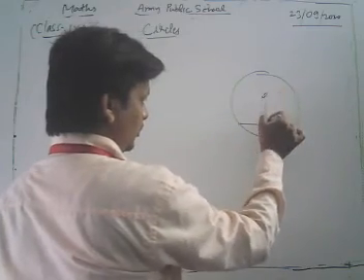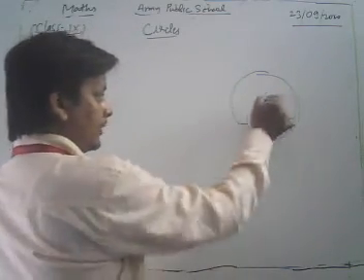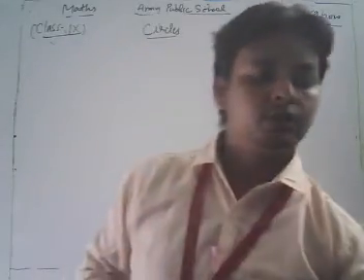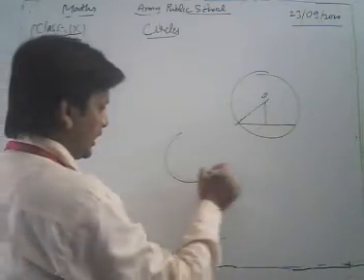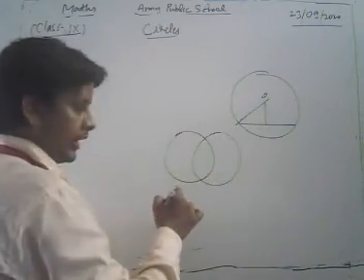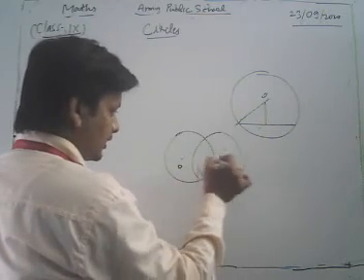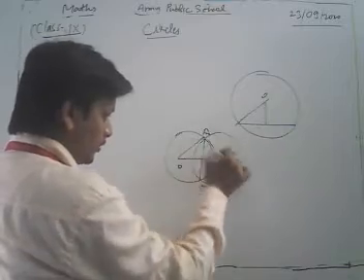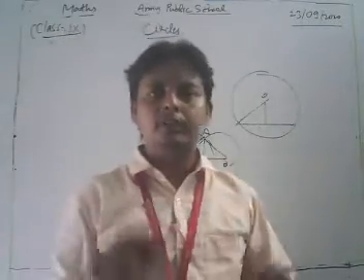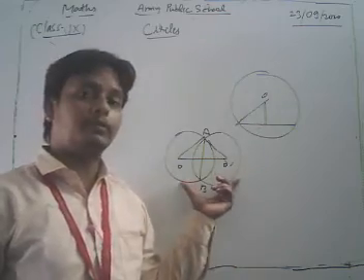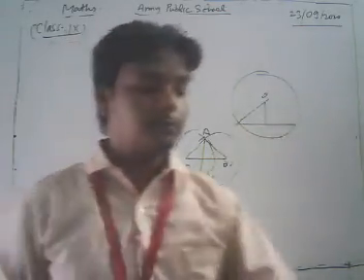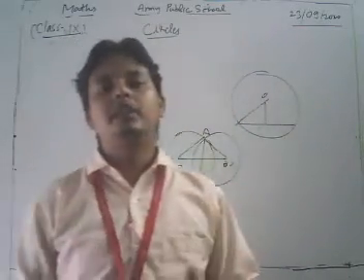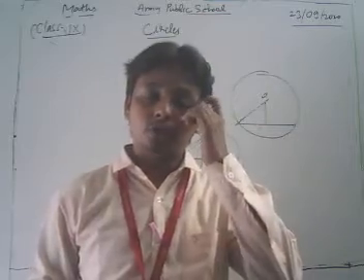The perpendicular drawn from the center of the circle to the chord bisects the chord, and we also solved some questions based on this topic. We also discussed that if two circles intersect each other, then the line joining their centers is the perpendicular bisector of their common chord. This is a very important theorem. We discussed both theorems and solved some important questions of your NCERT exercise.